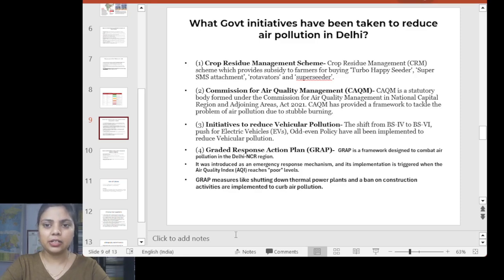Next we can see the Graded Response Action Plan. A question has been asked from this also. It was created in order to tackle the air pollution in the Delhi NCR region, and it is a body which acts as an emergency response mechanism. It also takes steps like shutting down thermal power plants and construction activities. This is the kind of step this body takes in order to curb air pollution in Delhi.